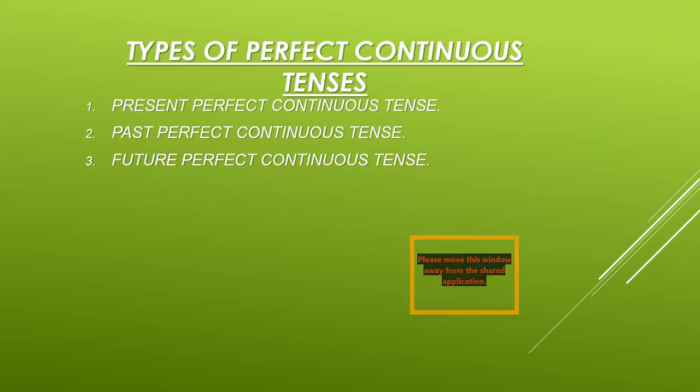Now I want to discuss the types of perfect continuous tenses. There are 3 types of perfect continuous tenses: present perfect continuous tense, past perfect continuous tense, future perfect continuous tense. These are the 3 kinds. We will discuss them one by one.